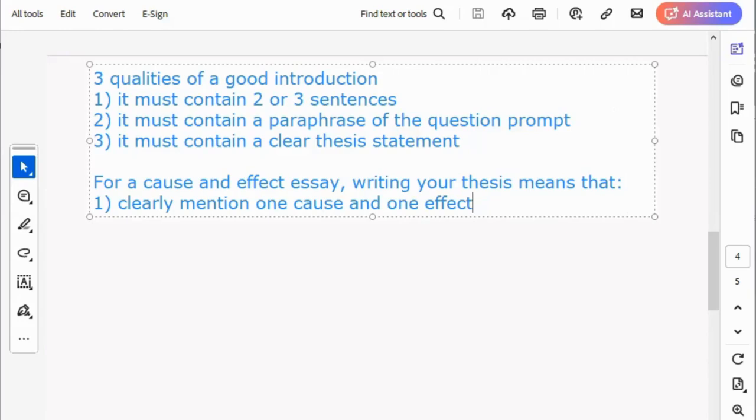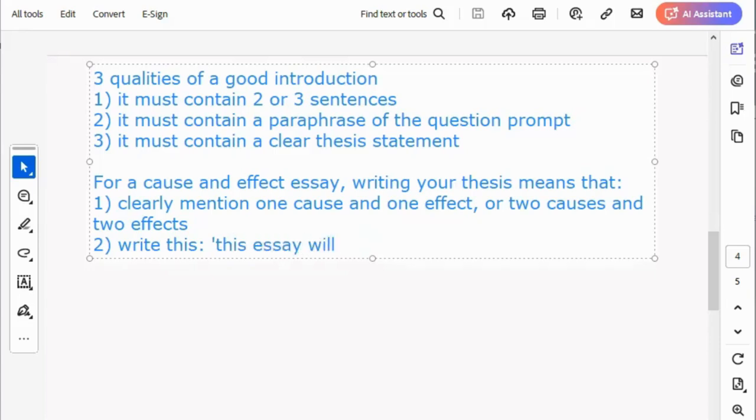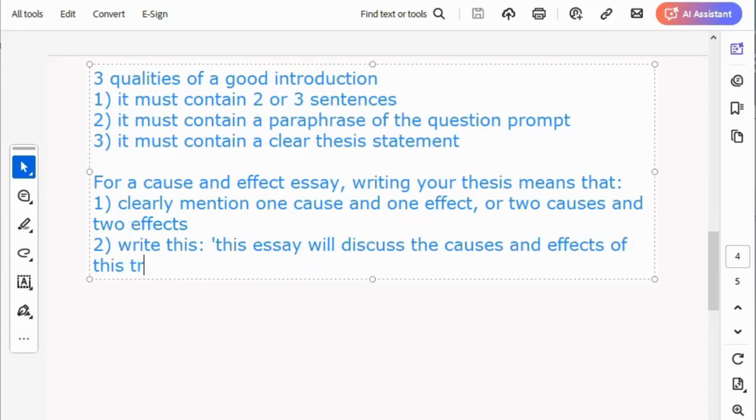Or you can mention 2 causes and 2 effects. That's one way to write your thesis for a cause and effect essay. Or the other thing is that what? Write this. Let me tell you what to write. This essay will discuss the causes and effects of this trend.